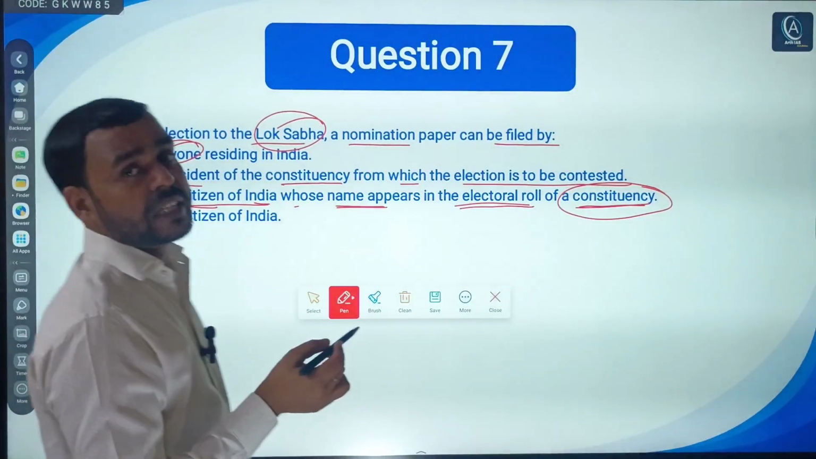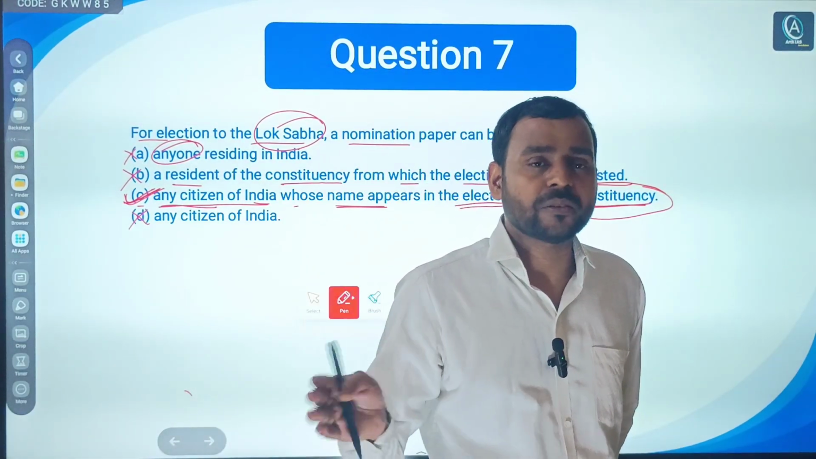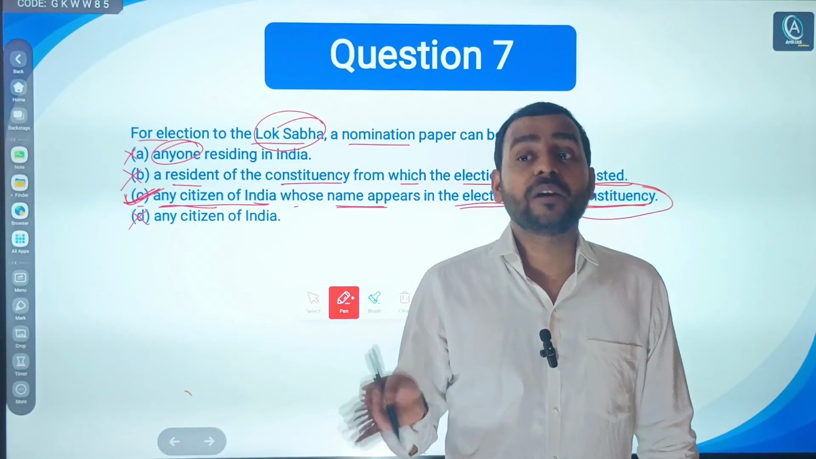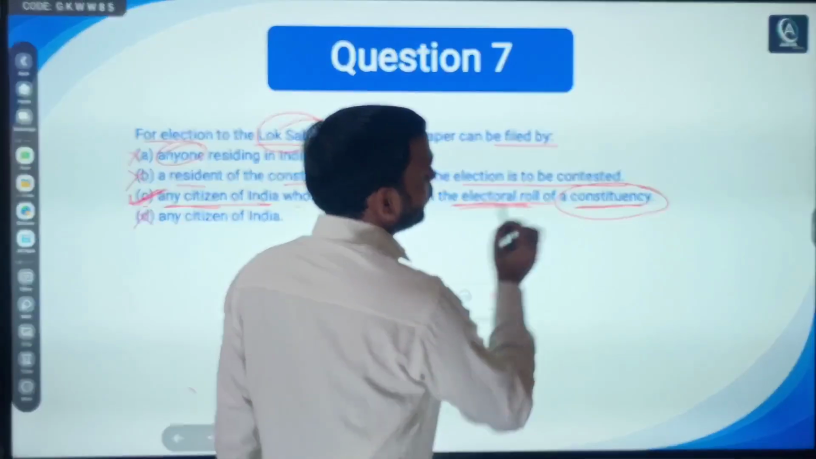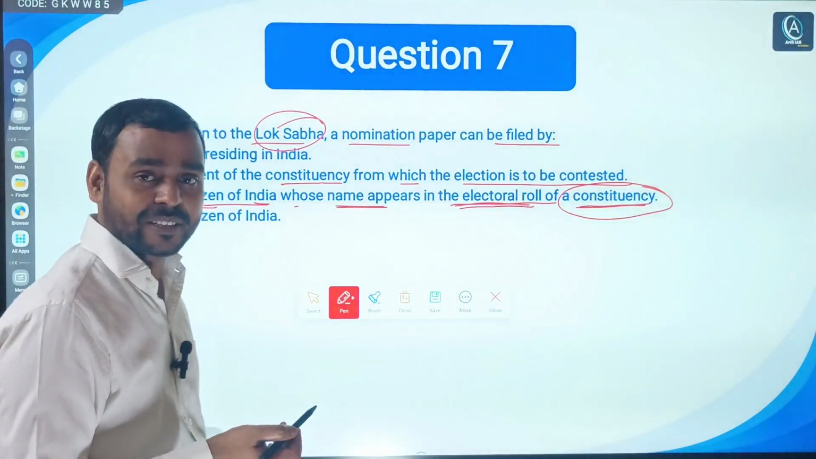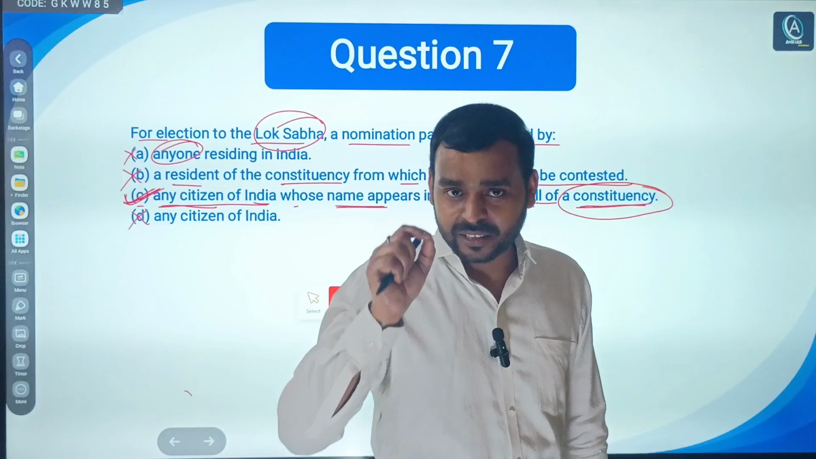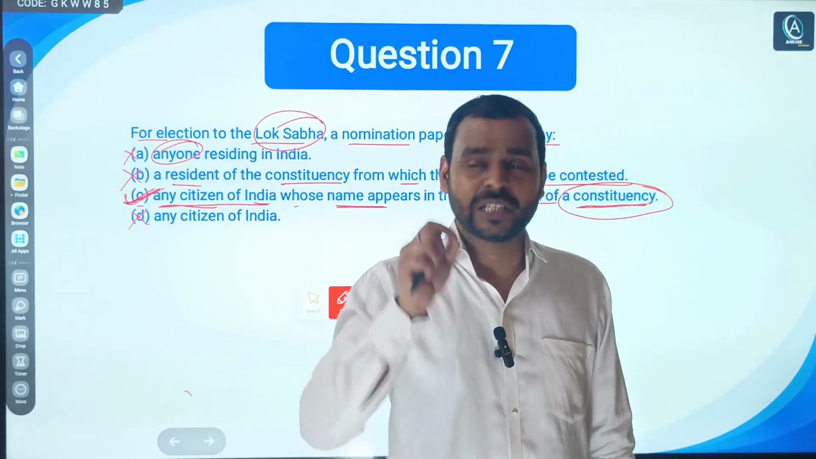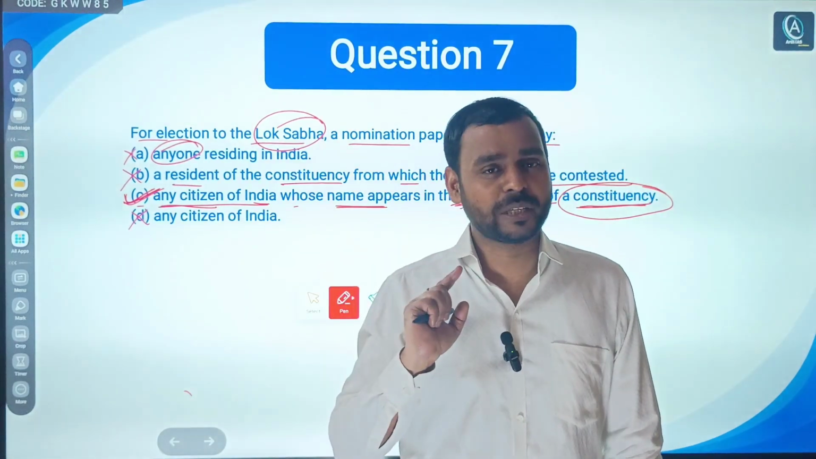No. Any citizen of India means what? Even an immature person, for example under 18, under 14, is also a citizen of India, but they cannot file nomination. Why? Because their name is not in the electoral roll. Tell me one thing, what is the minimum age criteria for filing nomination in the Lok Sabha election?